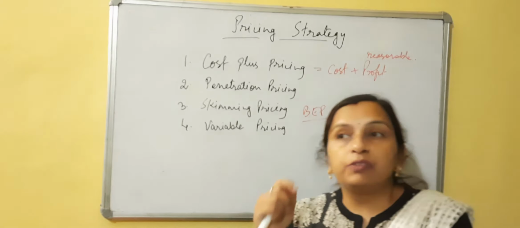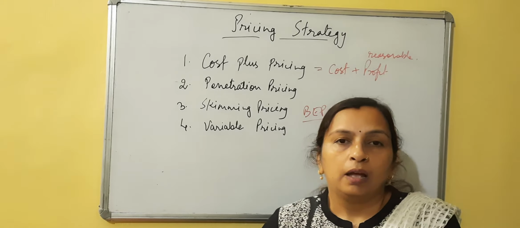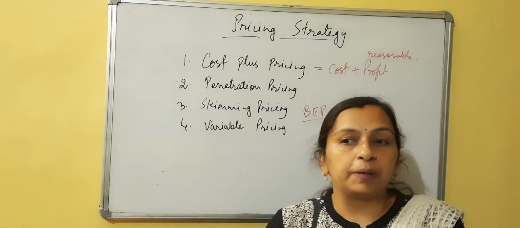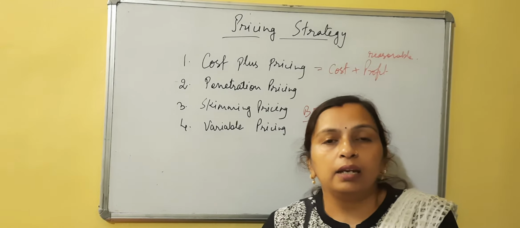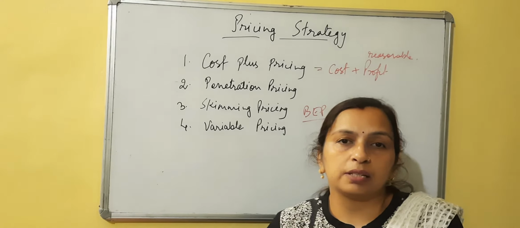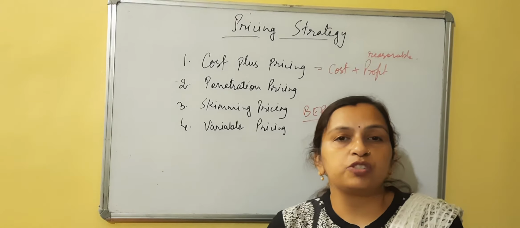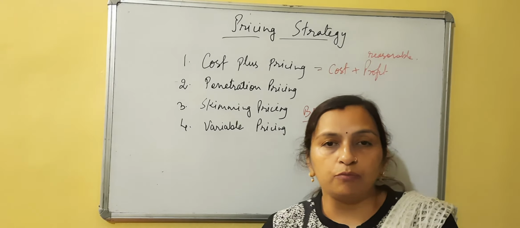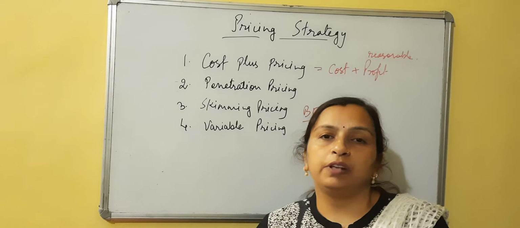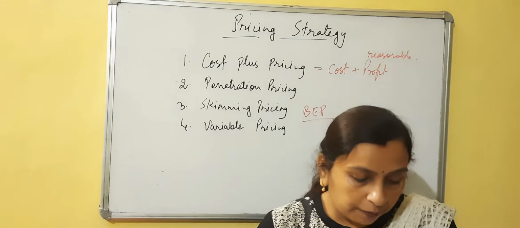Second is, if there is anticipation of business from that customer. That means if the company is anticipating that this customer will bring more and more business to us, then the company will charge different prices. For example, in schools, for the first child you have to pay 100% fees, but if you are admitting your second child in the same school, then you will get a fee reduction of suppose 10% or 15%. So this is what different prices.